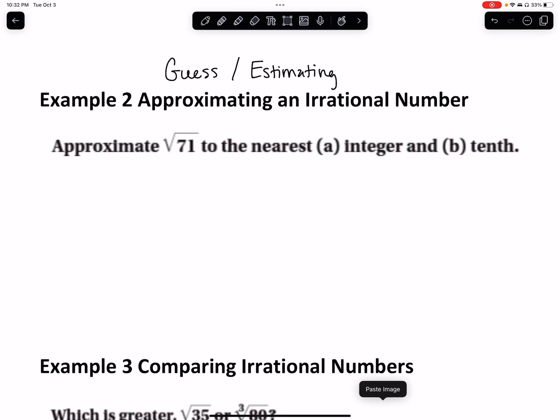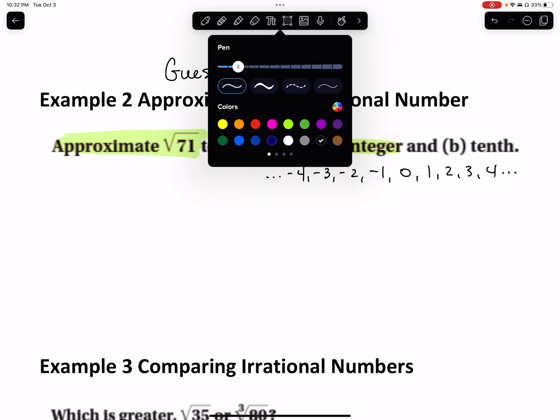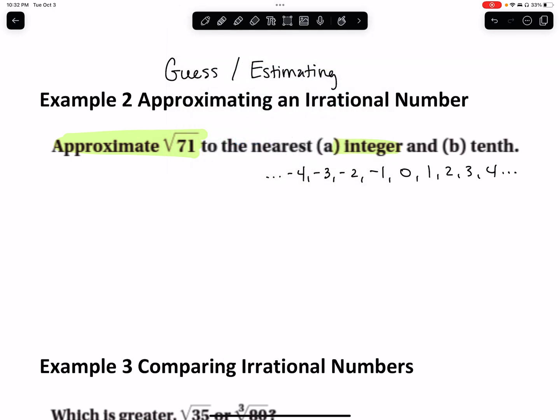Okay, so they want us to approximate here the square root of 71 to the nearest integer. Now remember, integers are numbers like -4, -3, -2, -1, 0, 1, 2, 3, 4, dot, dot, dot, keeps going on. So they want us to basically round it to the nearest whole number or the opposite of a whole number, a negative number. And then they want us to do it to the nearest tenth, and that means one place past the decimal. So I'm going to show you how to do that, but again, we're not going to use the calculator. We can check with the calculator, but we're not going to use it. So let's start with the square root of 71.